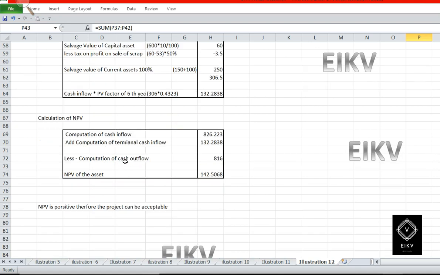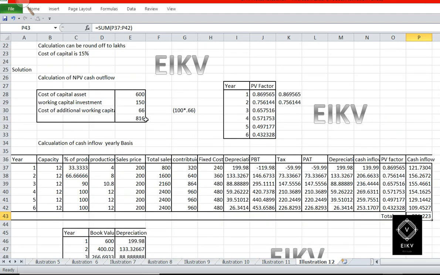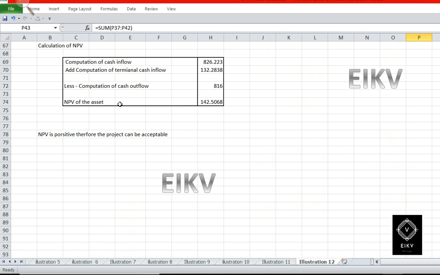After that, we need to deduct total cash outflow, which we have computed in the first table as 816 lakhs, and when we deduct cash outflow from the total inflow of the project, we will get a positive amount of 142.5 lakhs. So from this illustration we can get the conclusion that the project is pretty much viable, the NPV is positive, therefore the project is acceptable towards the company.